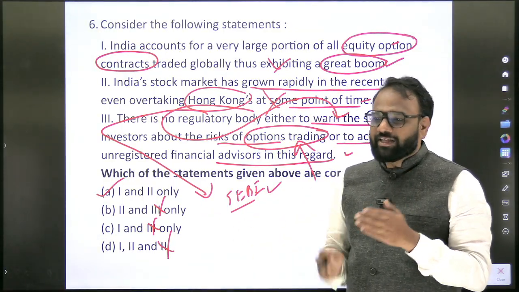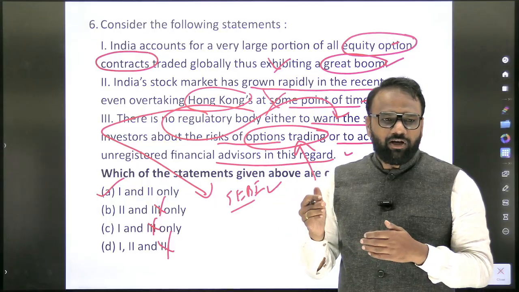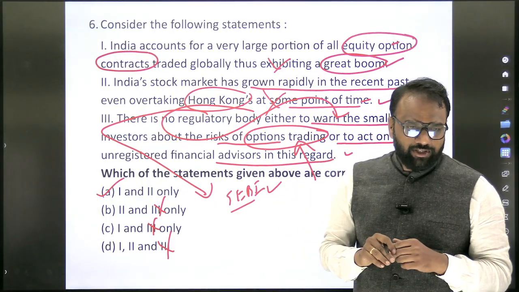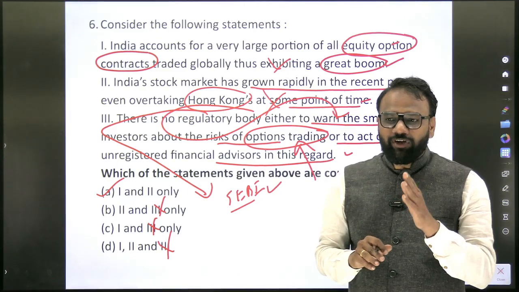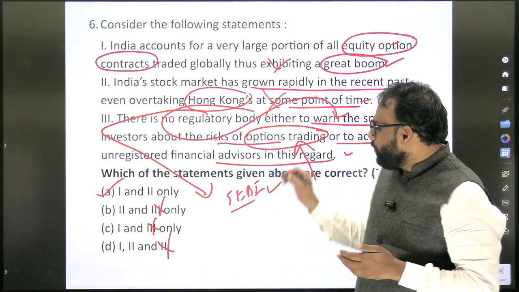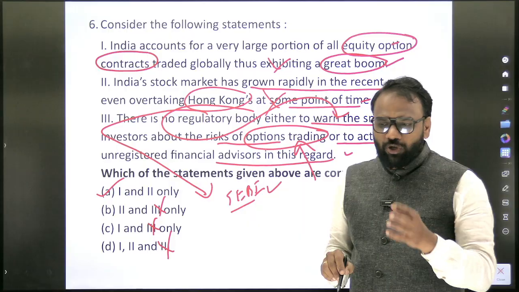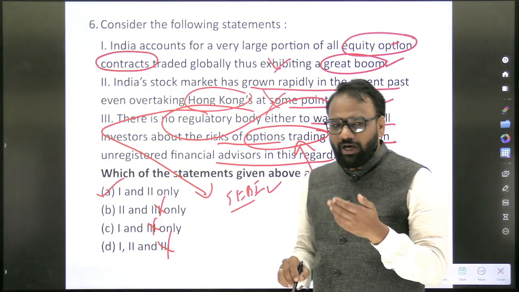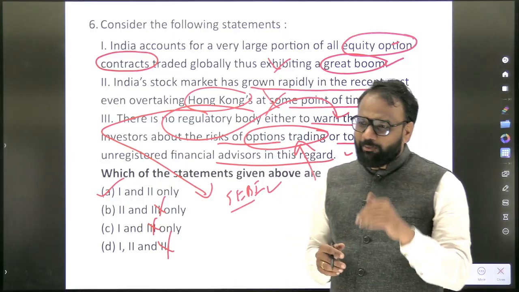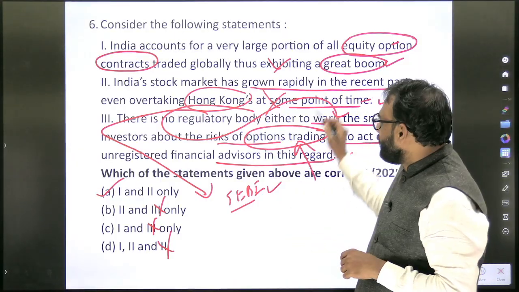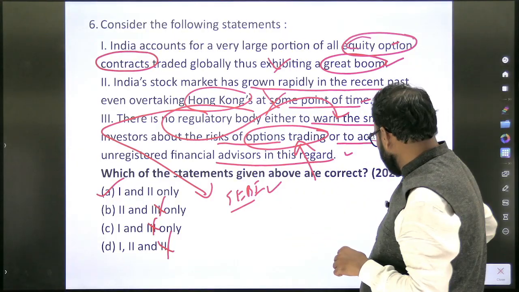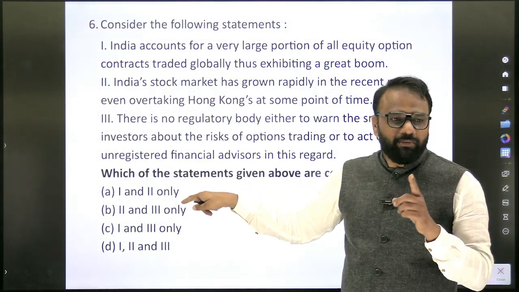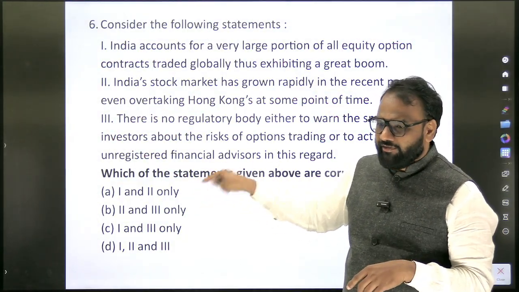Yes, there is an entity called SEBI, which wants retail investors to be aware of options trading. Out of this context, we will try to learn what is options and what is futures. We have already discussed this in our regular classes. If you have not watched those videos, I urge you to go back to them. Even if you skip, it is okay. The important thing from this question is that SEBI is the agency which wants the retail investors to be aware.